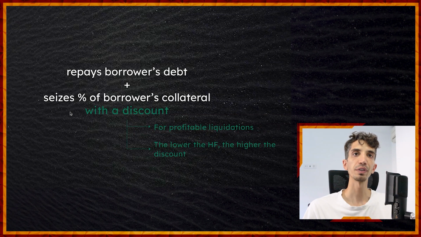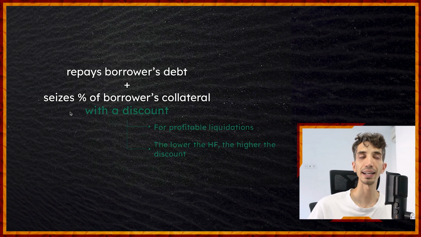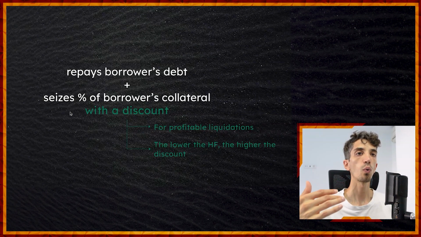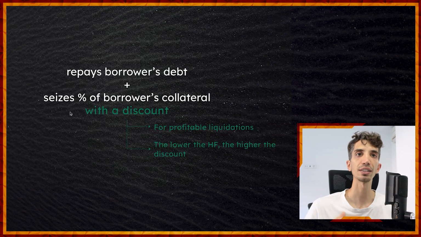So, for profitable liquidations, these lending protocols offer the collateral at a discount. And not only that, but also when the health factor is lower, then the discount over the collateral will be higher. I think that's a particular case for Euler. I'm not that familiar today with how Compound and others work in this regard, but for the sake of this explanation, that's how Euler works. The lower the health factor, the higher the discount, right?